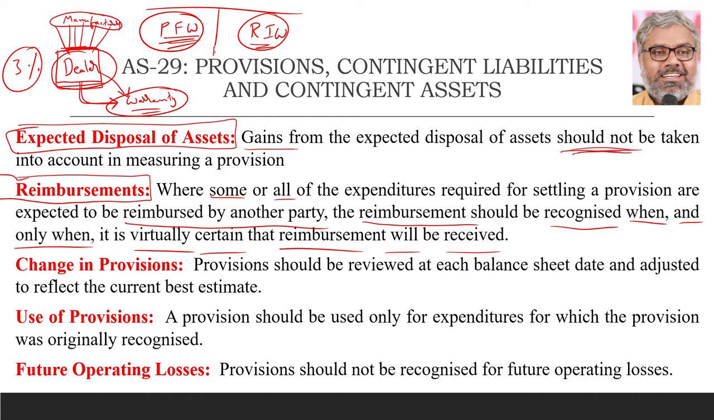Both of them are related to future only. But on the other side, the events which have resulted in them have already occurred. That is a point to be noted. So in case of reimbursement, the asset related to the reimbursable amount should be created only when it is virtually certain that the reimbursement will be received. That is another point mentioned in AS 29.